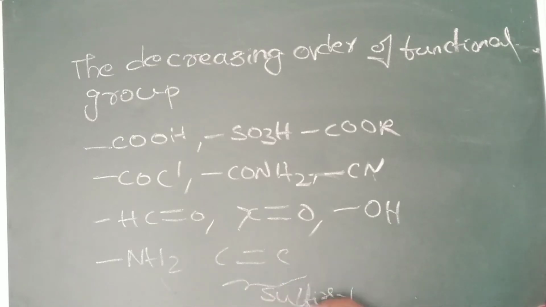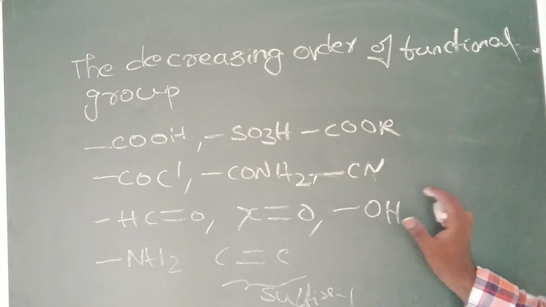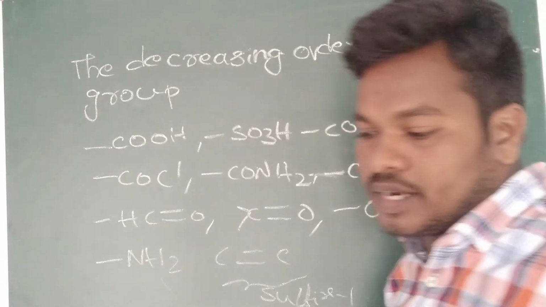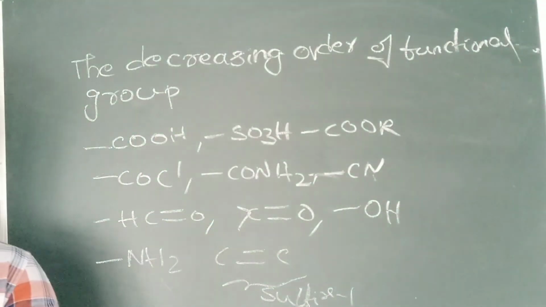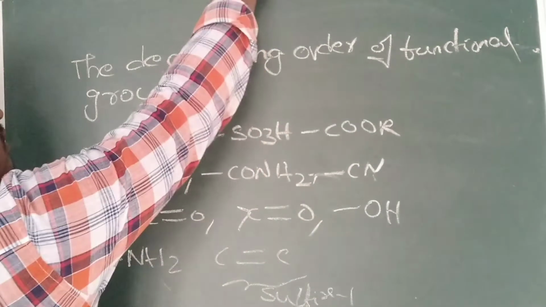Of course, C double bond C in suffix 1 we will treat as the lowest. This is the decreasing order of the functional groups. We have to learn all this priority order. By taking one example, we will see some exercises.